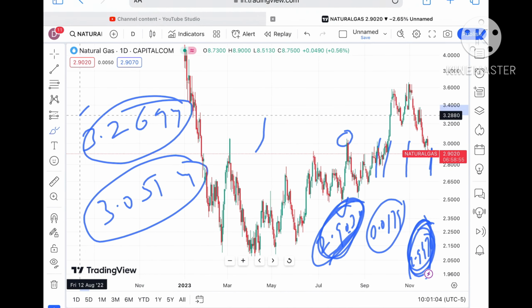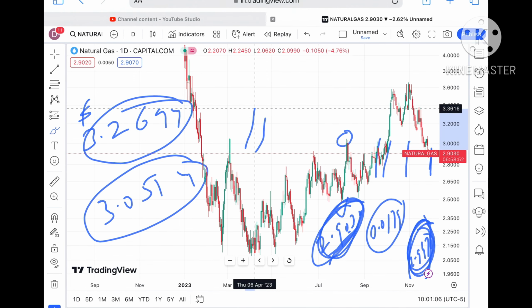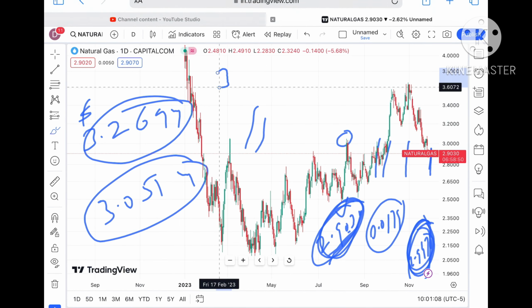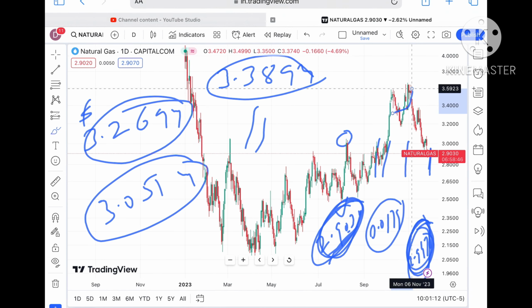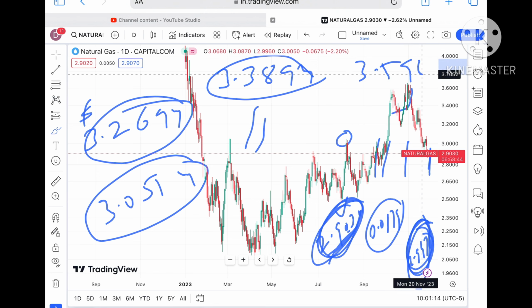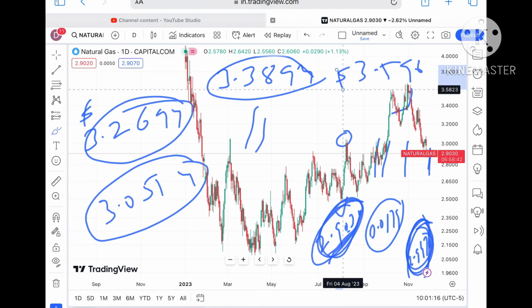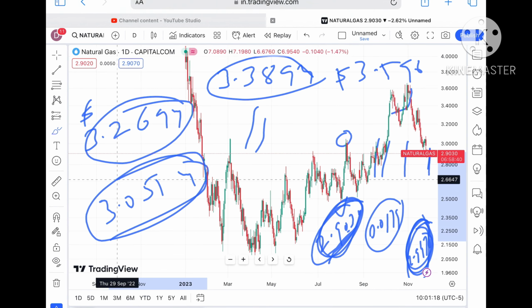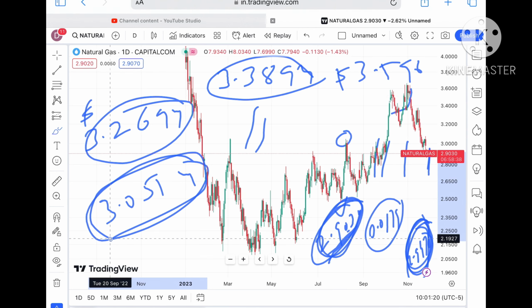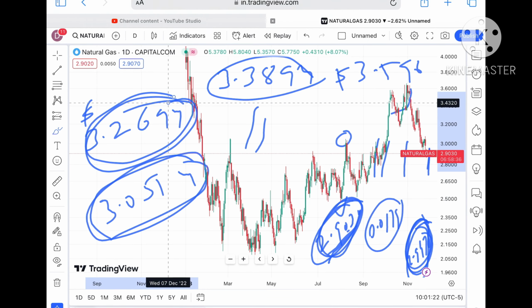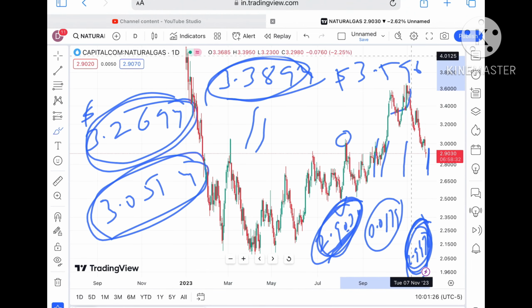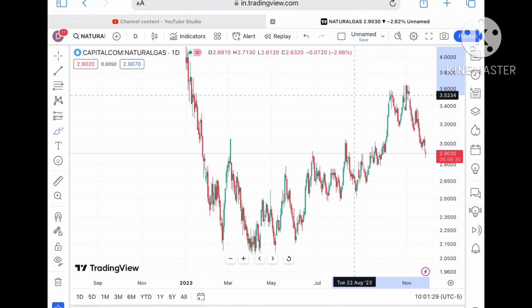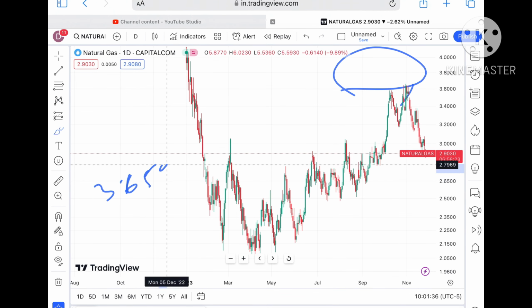Once the price starts sustaining $3.2964, it will cross that level and touch a level of 3.3894, and from there a probability of touching 3.596 is there. Again I repeat, if the price keeps sustaining above a level of $3.0541, chances of touching 3.2699 will be there, and from there a level of 3.3899, and if it goes above that level, we can see it will touch a level of $3.5 and cross a level of 3.6594.